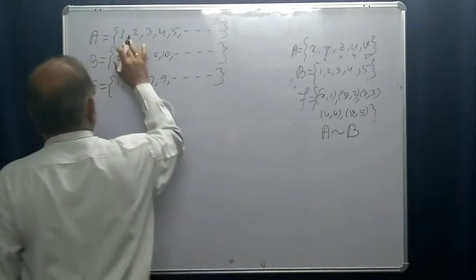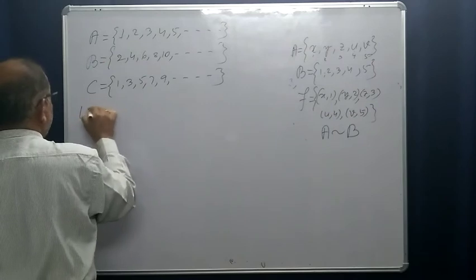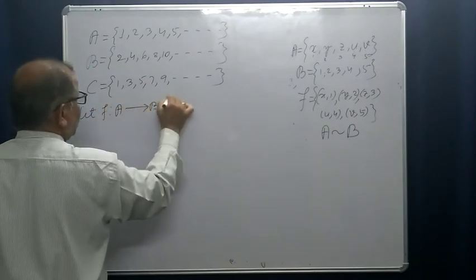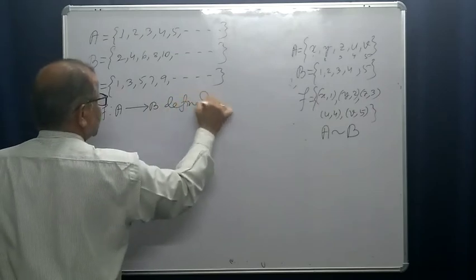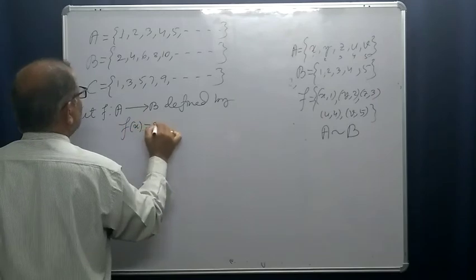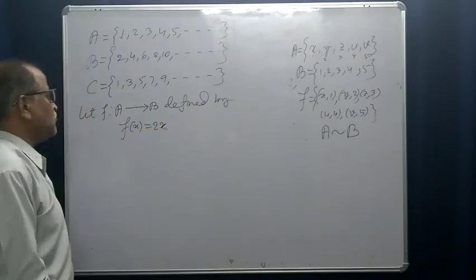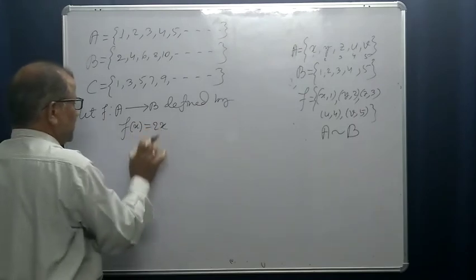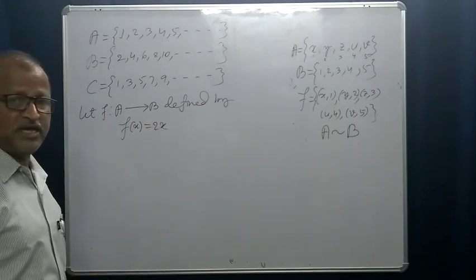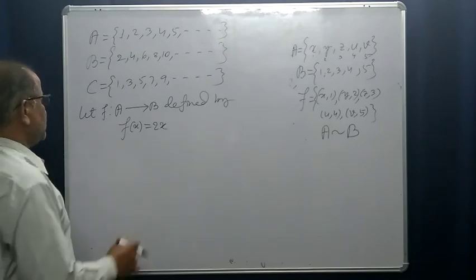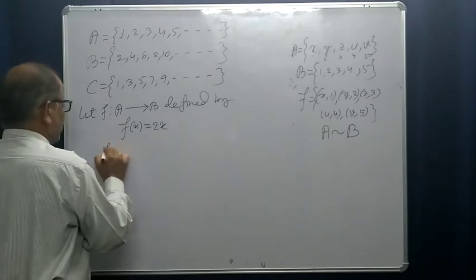How? Now let us define. Let f be a function from A to B defined by f(x) is equal to 2x. You see, this is a bijective function. Why?